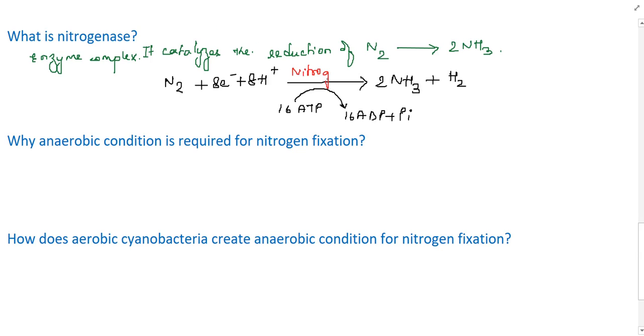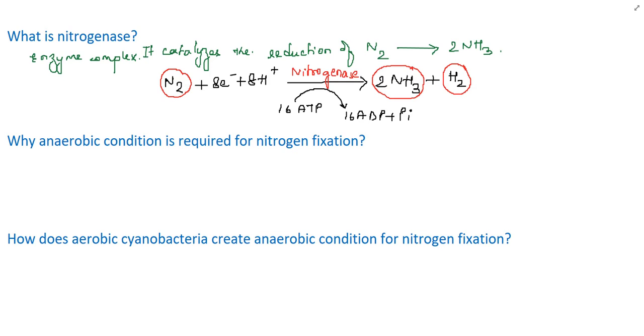So what is nitrogenase? Nitrogenase is an enzyme complex. It catalyzes the reduction of nitrogen to ammonia, and in the whole process 16 ATPs are required, and this reaction is coupled to the reduction of two protons to H2. Means H2 is produced in the reaction.